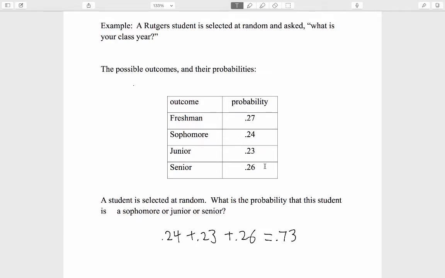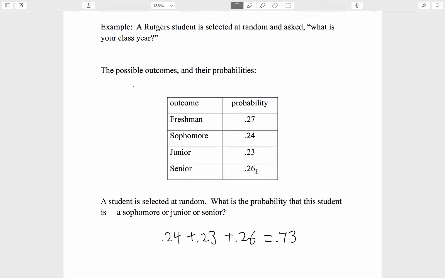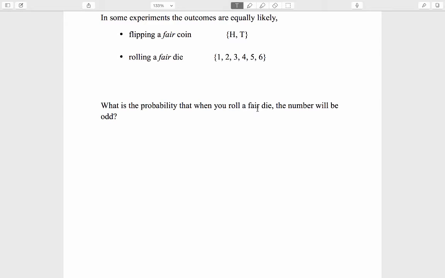Notice that in this example, the outcomes are not equally likely. The outcomes do not all have the same probability as one another. In some experiments, the outcomes are equally likely. And these turn out to be a very important category of experiments. For example, flipping a fair coin, heads is one outcome, tails is another, and by the fairness of the coin they are equally likely. Similarly, rolling a fair die. The possible outcomes are 1, 2, 3, 4, 5, or 6. That is the number on the die that appears face up when the die lands. And if the die is fair, that means, again, theoretical probability, that means that these outcomes are equally likely.